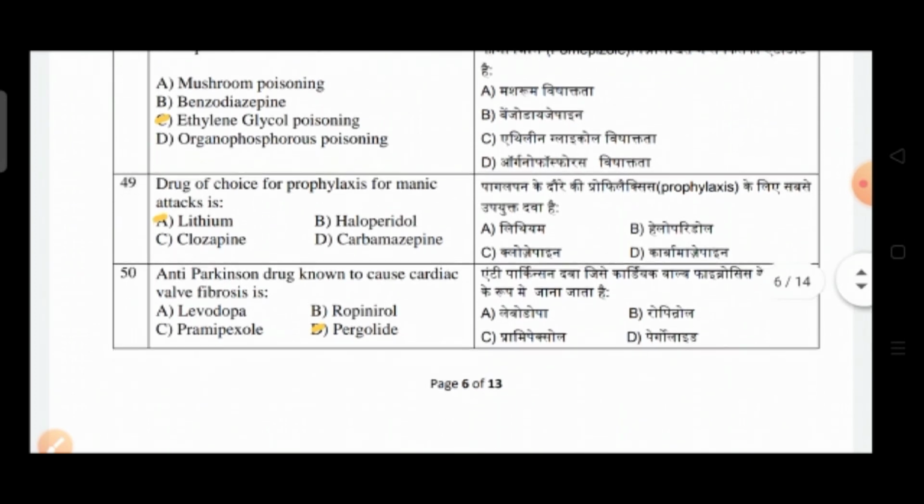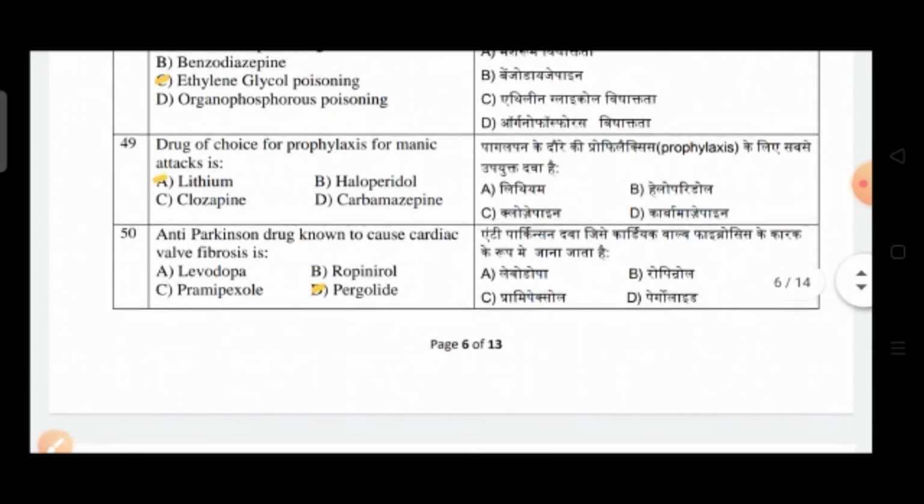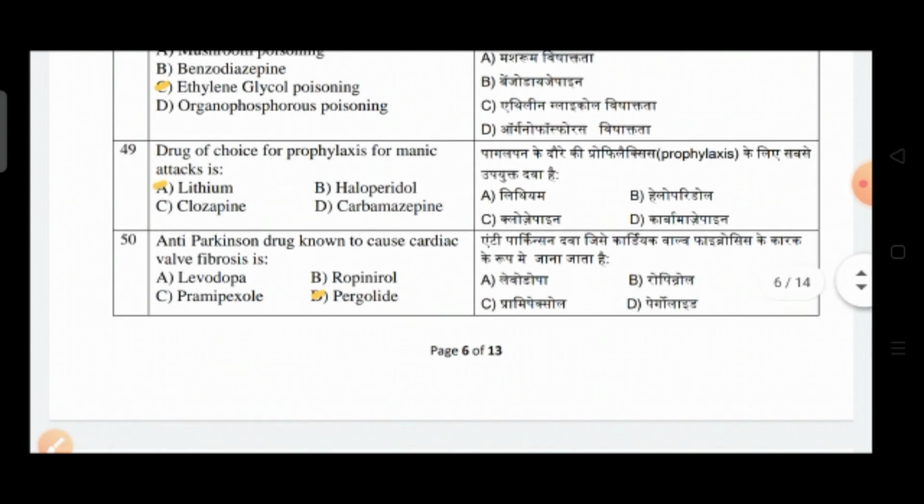Question number 49: drug of choice for prophylaxis of manic attack is? Option A is lithium, option B is haloperidol, option C is clozapine, option D is carbamazepine. So the correct answer is option A, that is lithium.